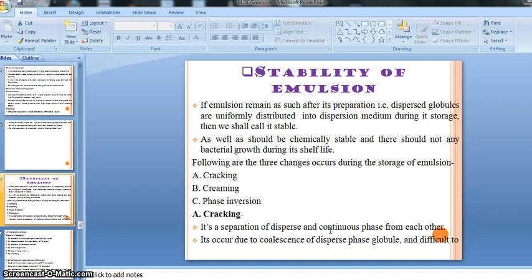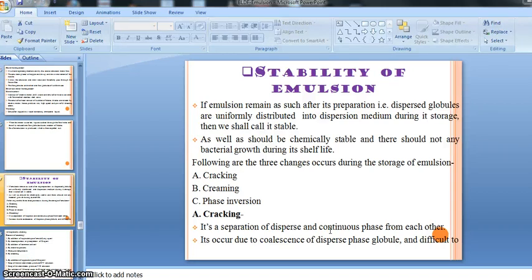If our oil and water are properly mixed with each other, we call the preparation an emulsion. So cracking means there is a separation of the two phases of our emulsion.